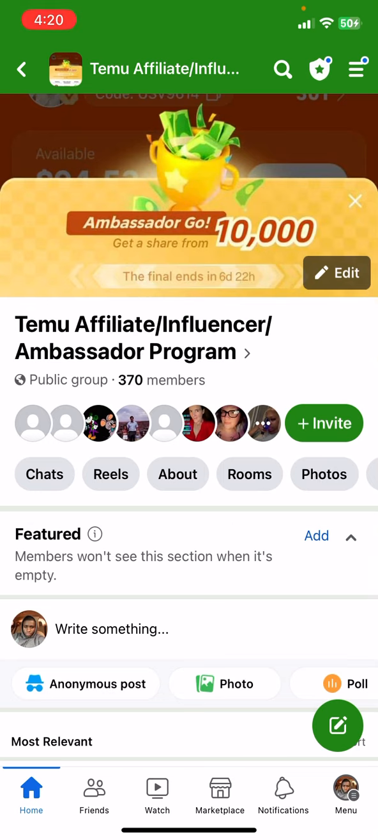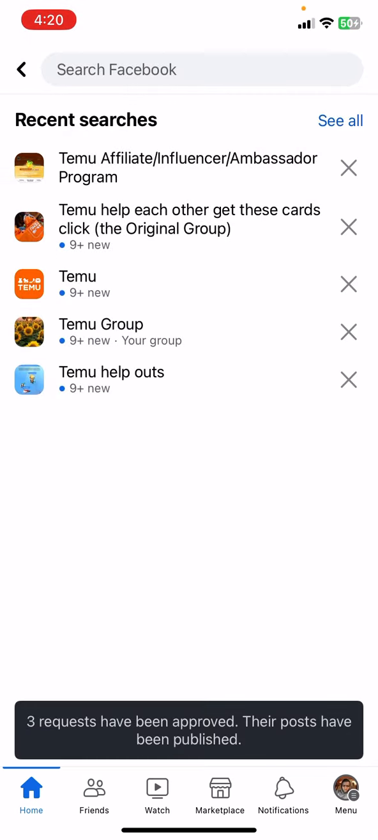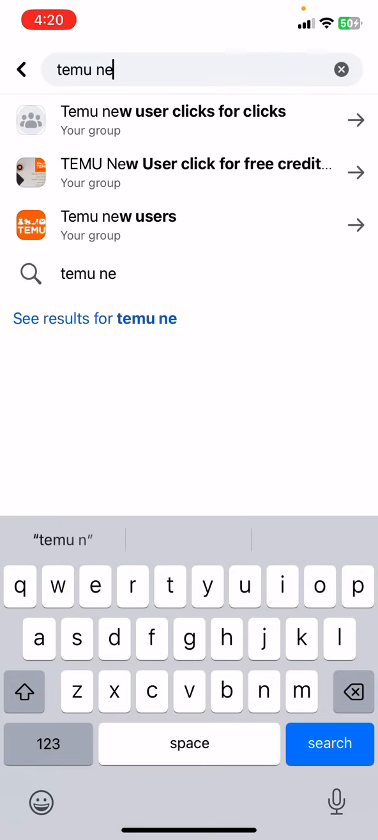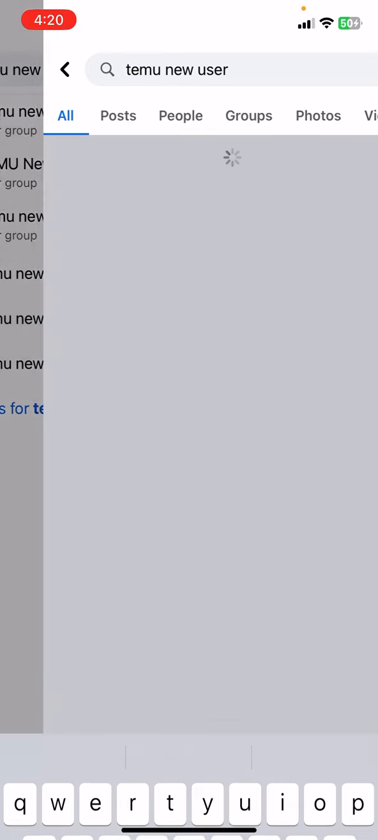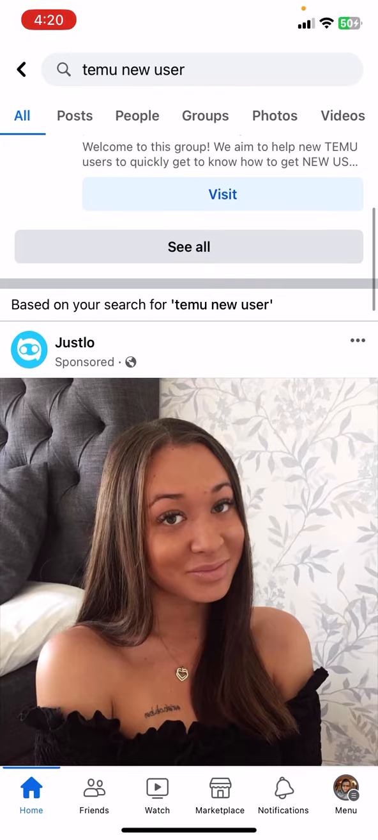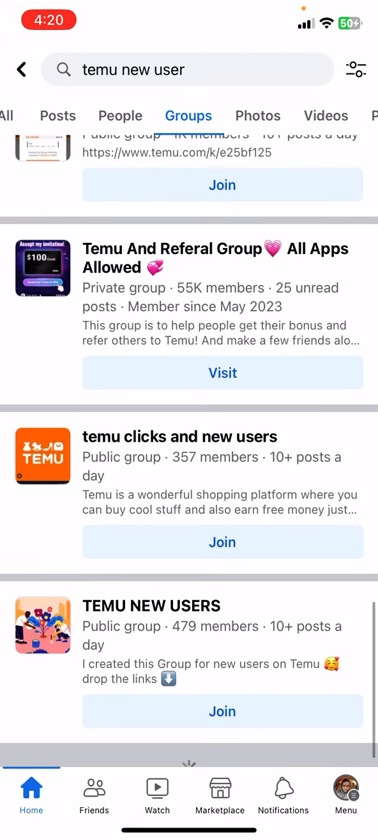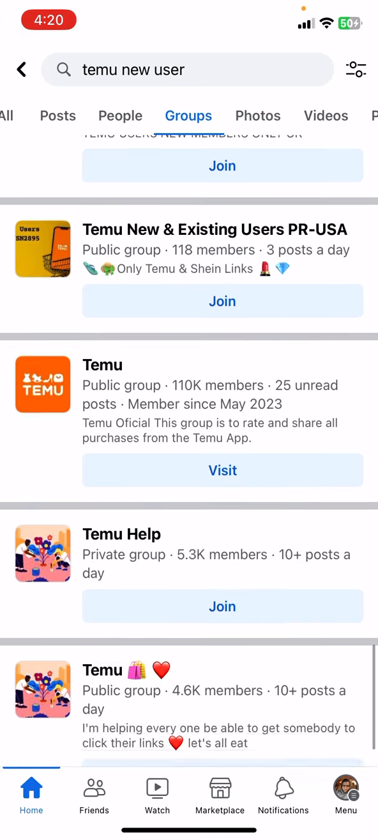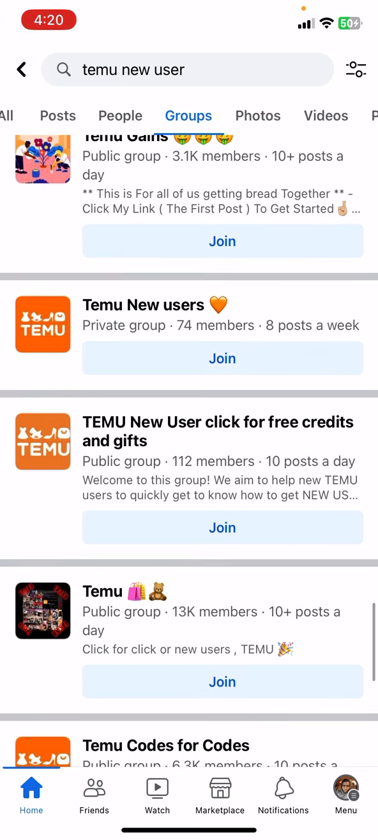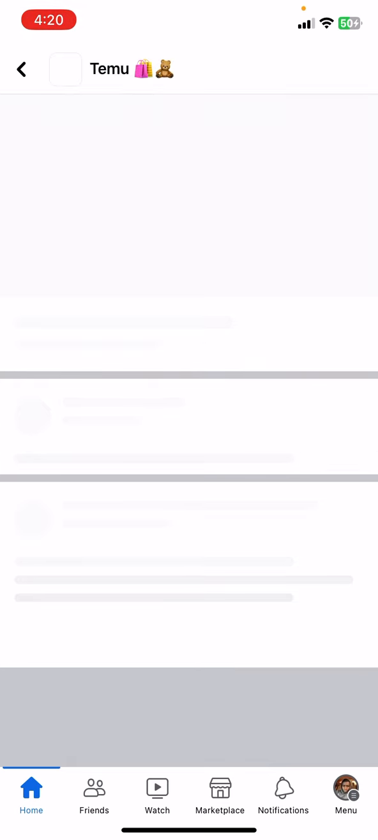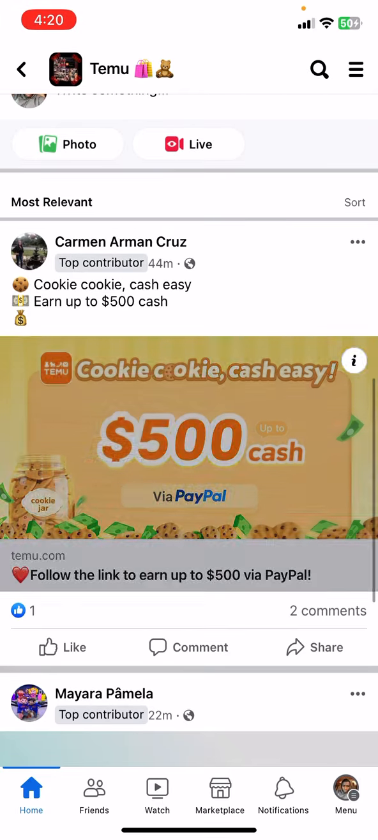So here's how to get a new user. You're gonna want to come over here and search Temu new user, and once you do this, it should pop up groups, and just go ahead and click groups. As you see all these groups right here, they're all new user people, so you guys can join in and have some fun. First you can just go ahead and click join here and join here and join here. As you see this one, join right away, and it sent me in. As you see, I can now post in.